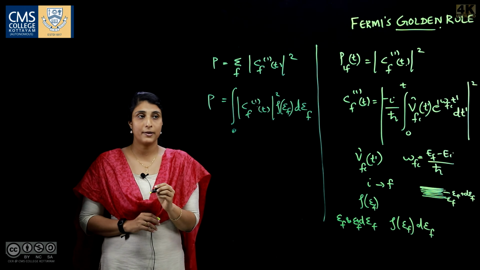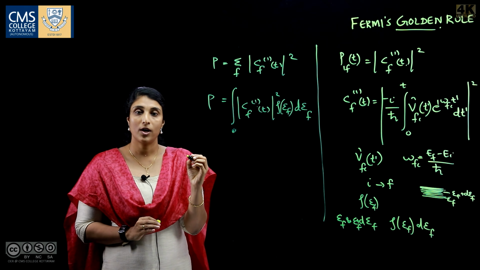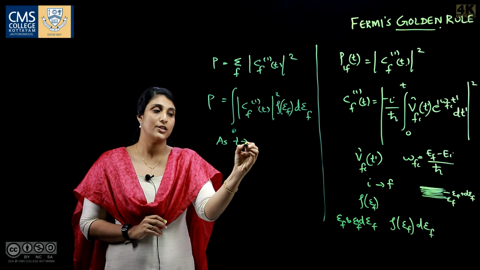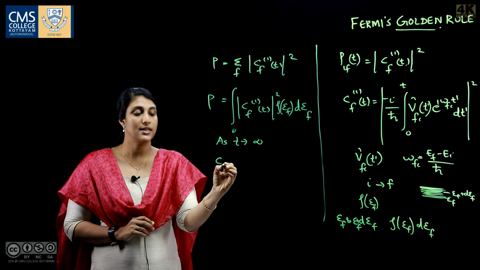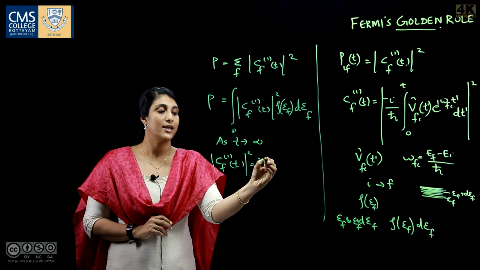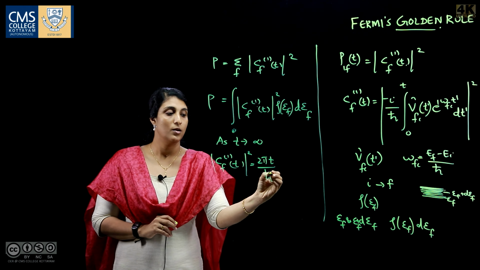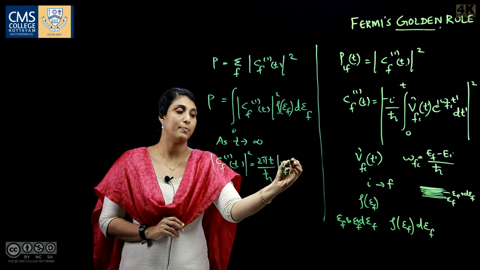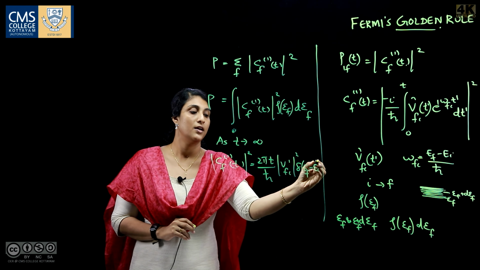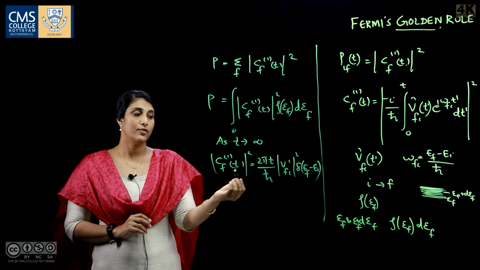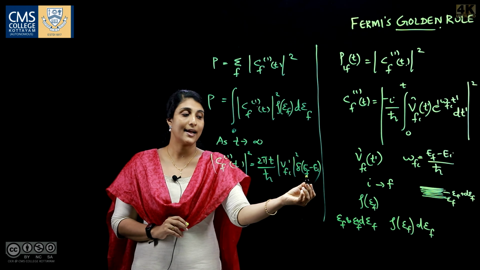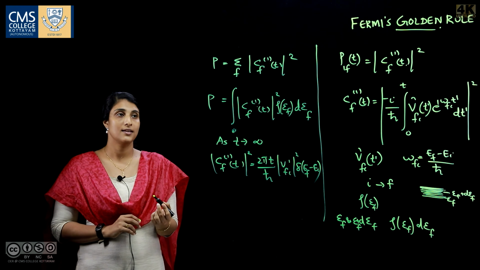So, for a constant perturbation, if we wait for a long enough time, that is, as t tends to infinity, we have |C_f^(1)(t)|^2 as 2πt/ħ |V_fi'|^2 δ(E_f - E_i). Here V_fi' is the constant perturbation which is independent of time, and this is the Dirac delta function, δ(E_f - E_i).